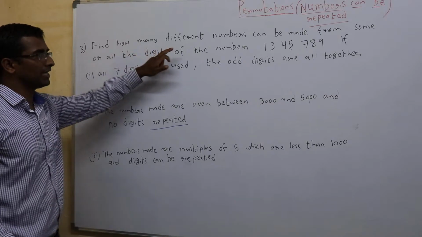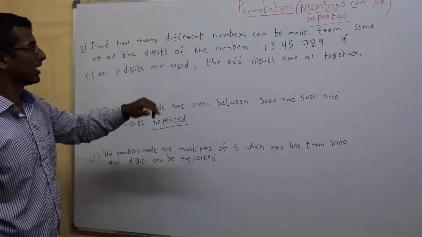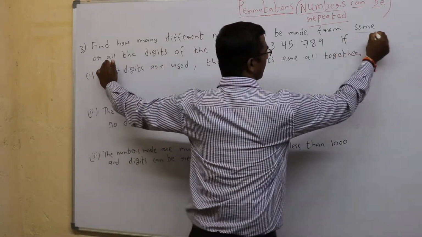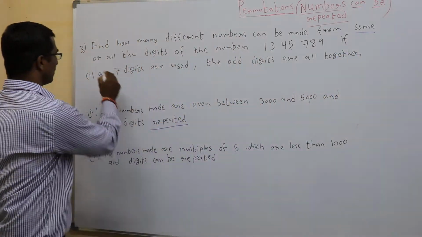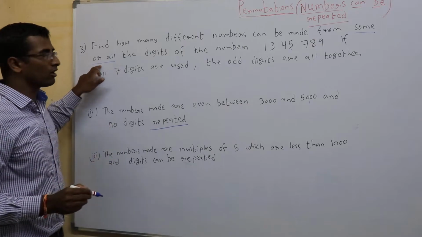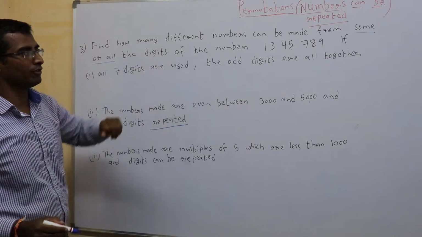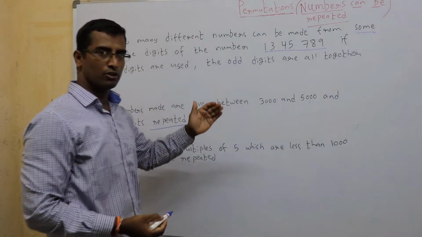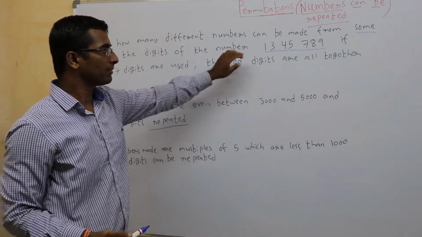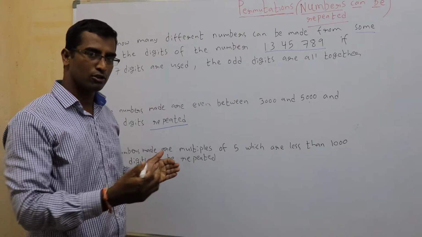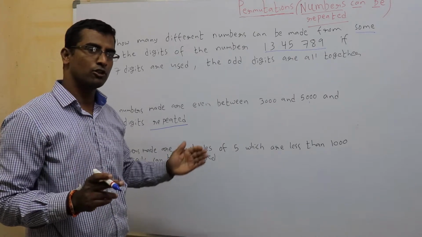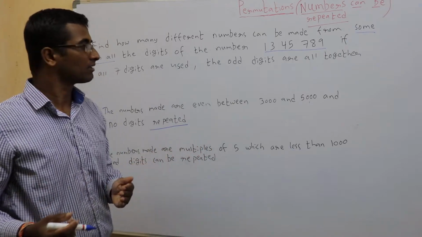Find how many different numbers can be made from some or all the digits. You stress on these words. Some or all the digits of the number 1, 3, 4, 5, 7, 8, 9. That means you could use only one number or two numbers from the given numbers, or you could use all the numbers. There is no condition that you should use each and every number.